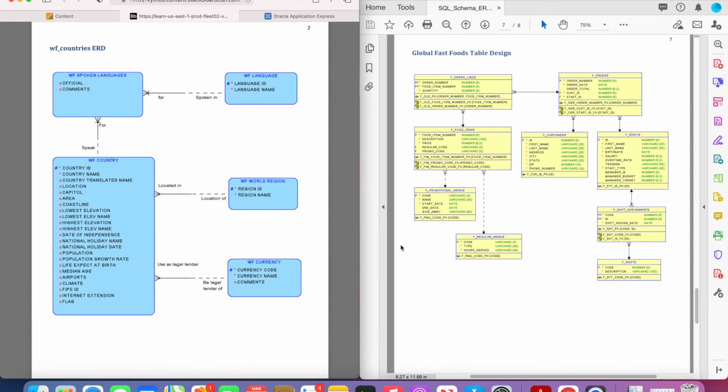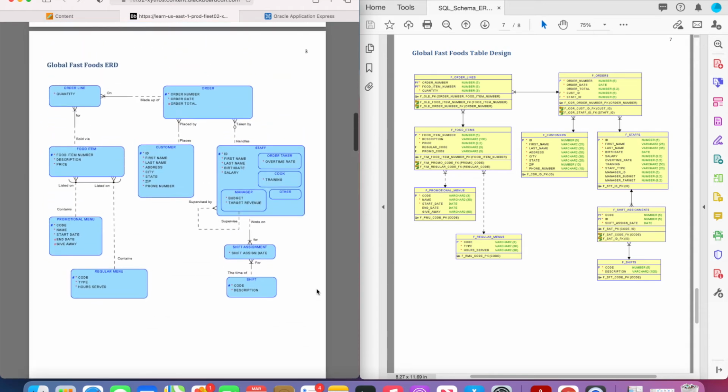So the next one is the global fast foods ERD and table design. What's different about this one is it's got all of its entities and its relationships. All of the entities have their attributes and their primary and foreign keys as they should have, based on the relationships. But what's different about it is that the staff entity is a supertype and it's got some subtypes in here. Now, when you look at this, you'll notice that the subtypes do not have their own table design. They're not listed as separate tables or anything.